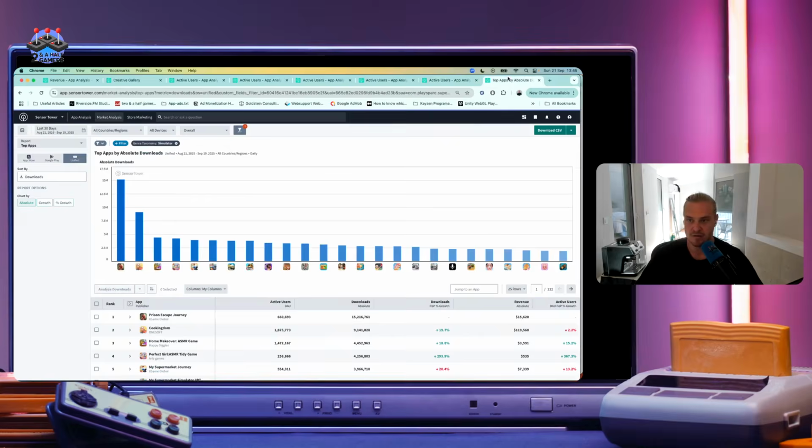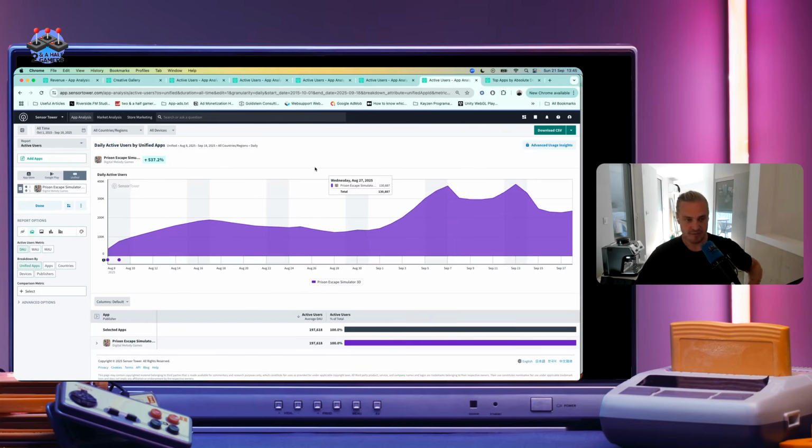So let me go back here. So this is Prison Escape Simulator by Digital Melody. So this game has way less interstitial, but probably monetizes a lot more on the rewarded app open, right? So the amount of interstitials that they currently show, I'm estimating to be about 8 per day, which means that this game at 221,000 DAU, which is still mainly in tier 3 geos, is earning about 5 to 6K a day on interstitial ads.